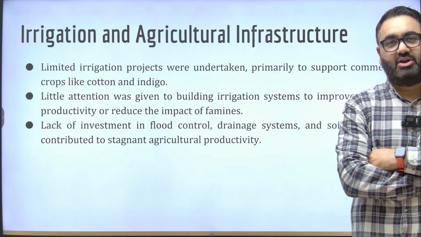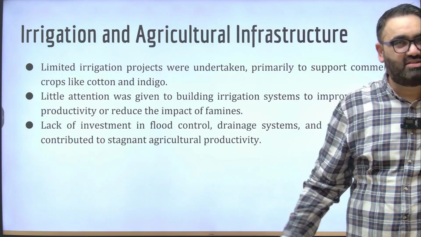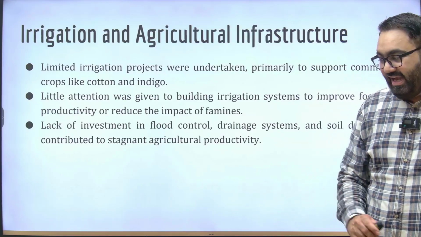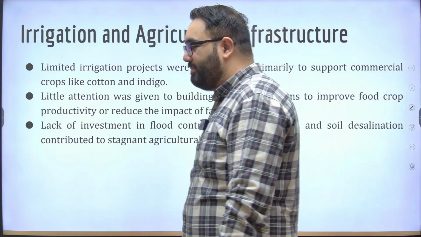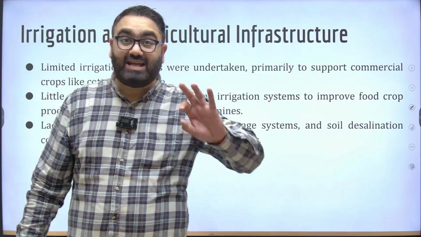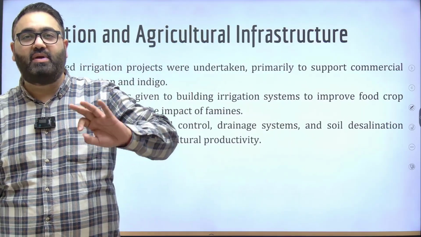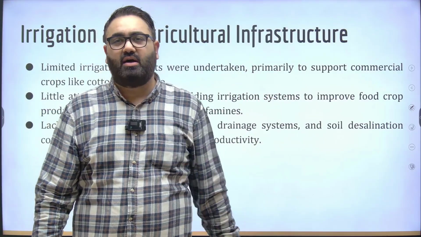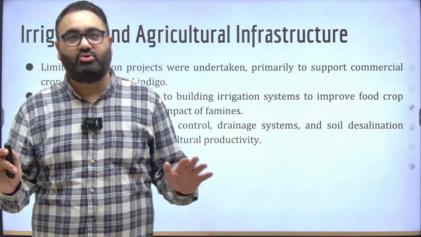In fact, the British did not even make any infrastructure to control floods or to have a better system for drainage. Anything that could improve agriculture productivity was never the focus until it led to improvement in the production of indigo, cash crops such as jute, etc. That is what mattered to them at the end of the day.